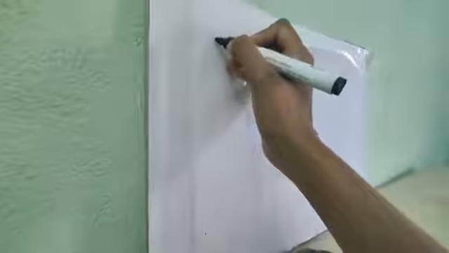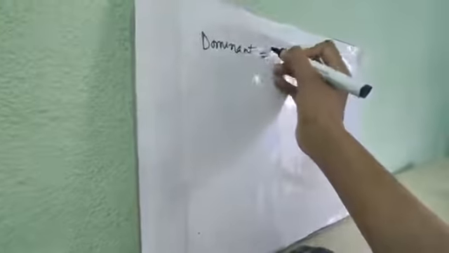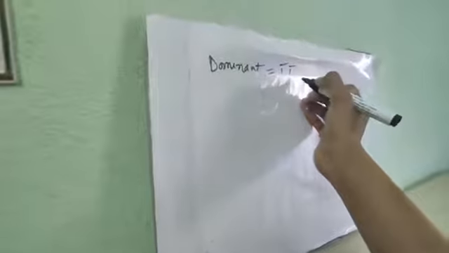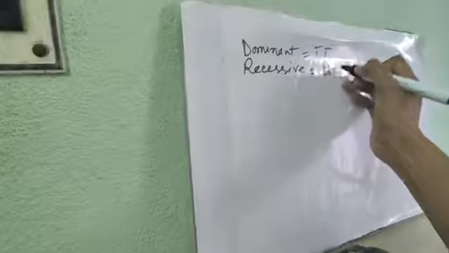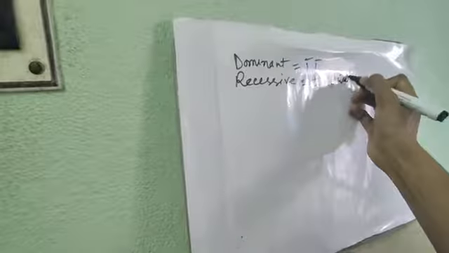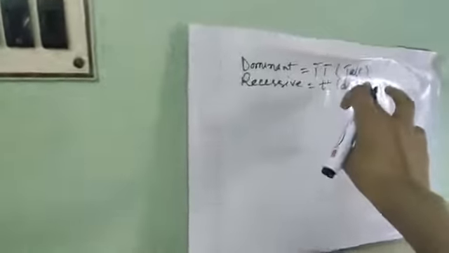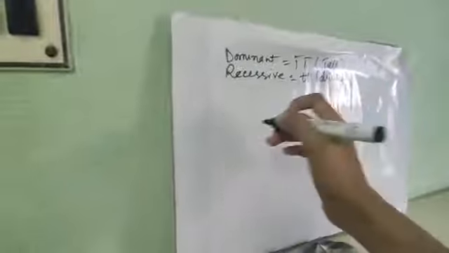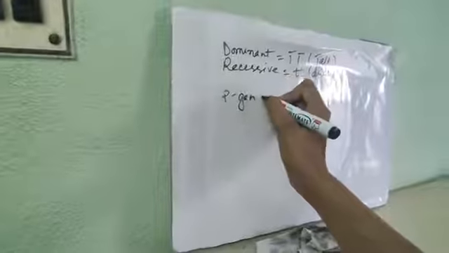Okay, so stem height: the dominant character is capital T, that is tall, and the recessive character is dwarf, small t. This is dwarf and this is tall. So these two are the characters that are being taken by Mendel in the P generation, or the parental generation. Now let us perform the cross, P generation or parental generation.